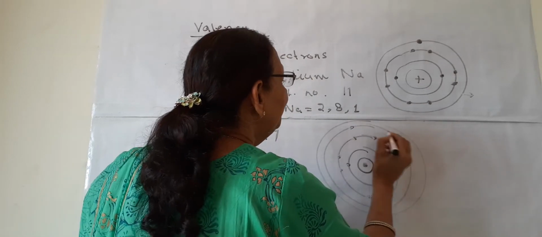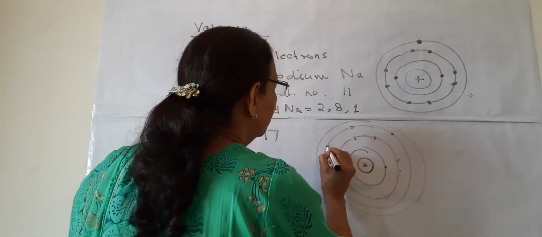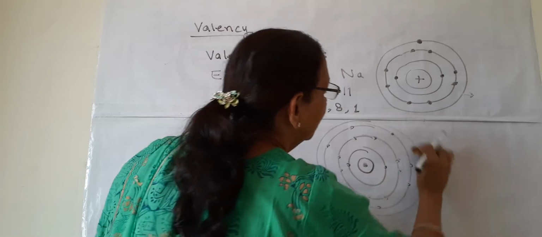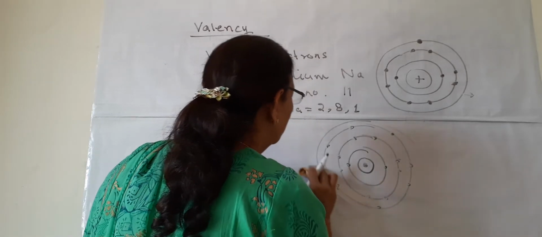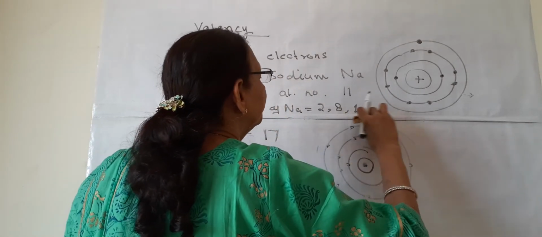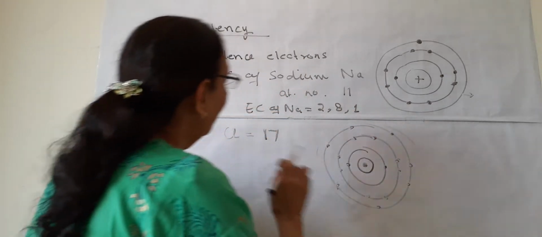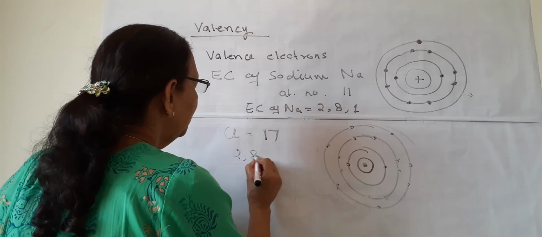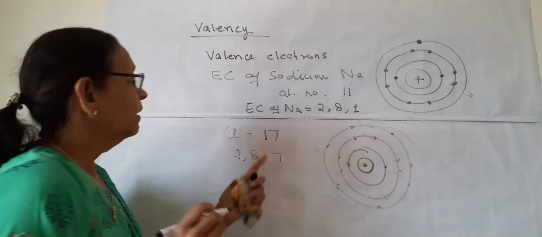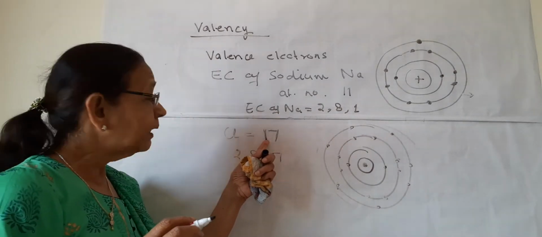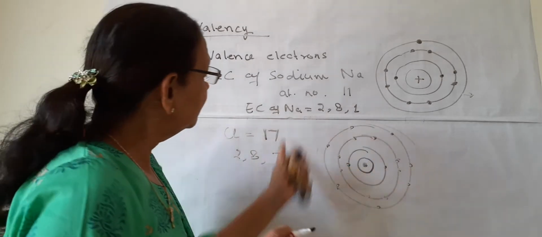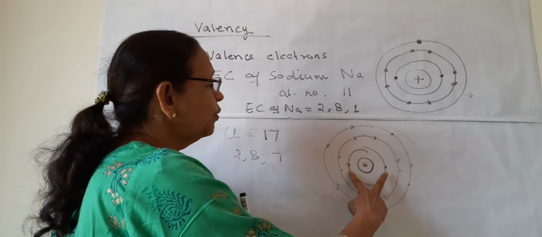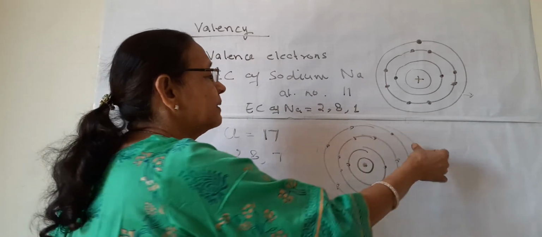And how many are left? 7: 2, 3, 4, 5, 6, 7. So only 3 shells are needed. And out of 7 we can write 2, 8, 7. So 17 is the atomic number of chlorine, and these 17 electrons are distributed 2, 8 and 7.